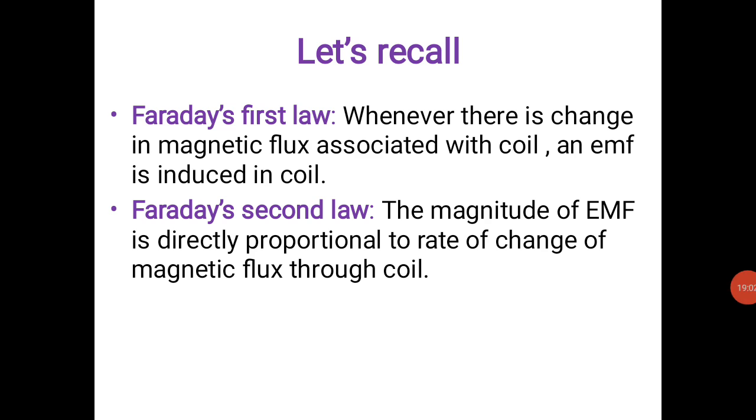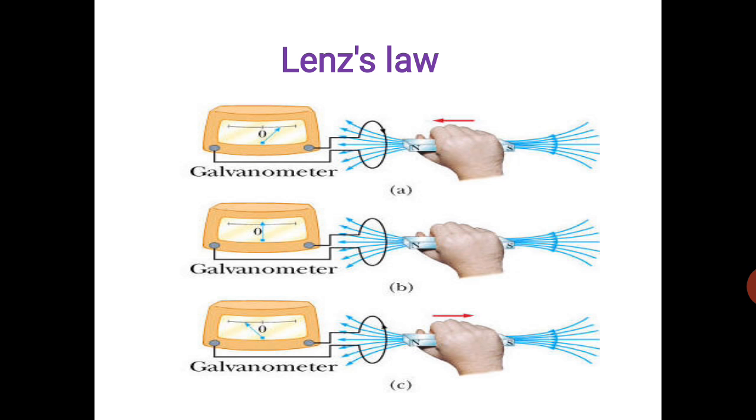Faraday's first law means that a change in magnetic flux associated with the coil induces an EMF, and the second law is about the magnitude of the EMF, which is directly proportional to the rate of change of magnetic flux through the coil. Now see Lenz's law.